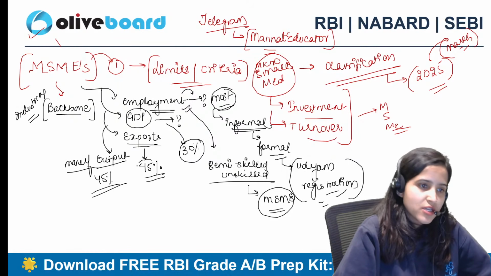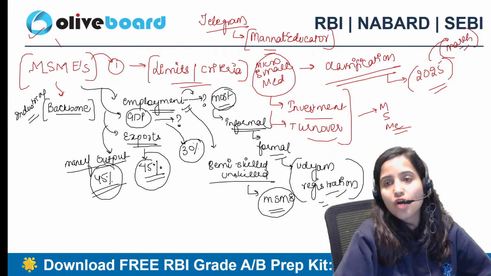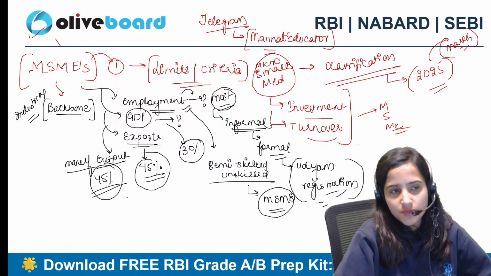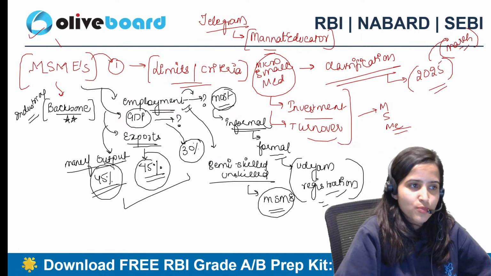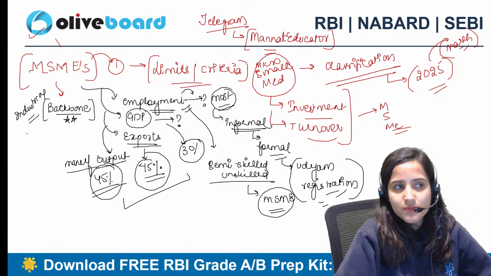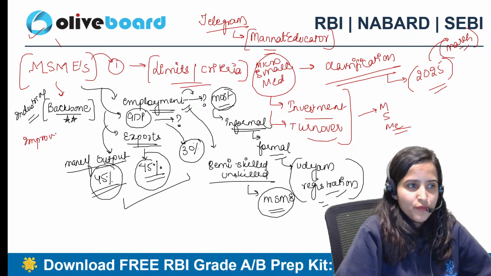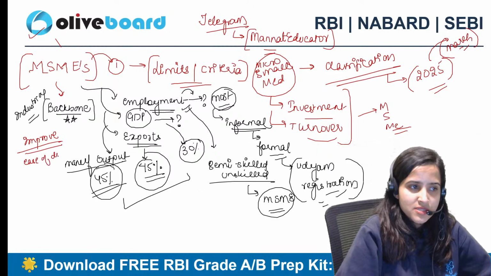So 45% contribution to the exports, 45% contribution to the manufacturing output, and 30% contribution to GDP. This is what you're going to write down in an answer, and that is why it is considered the backbone of the country. And that is why the government from time to time tries to improve the performance of the MSMEs so that there is ease of doing business.